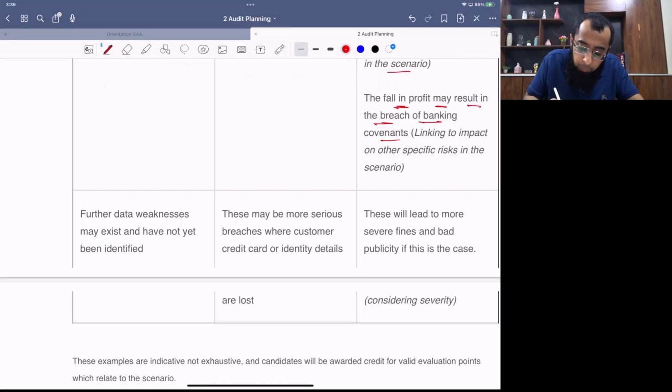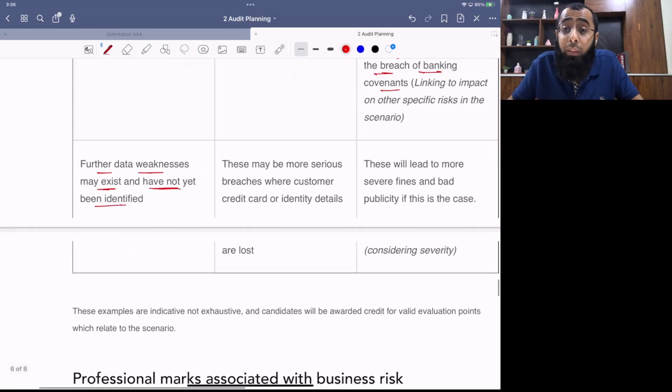Or another perspective, further data weaknesses may exist and may not have been identified. Relating to weak controls, because the internal auditor defaulted one time, so he may have defaulted in other areas also. There may be more serious breaches where customer credit card or identity details are stolen. Maybe other than these 2500, other losses may also exist. This will lead to more severe fines and bad publicity if this is the case.